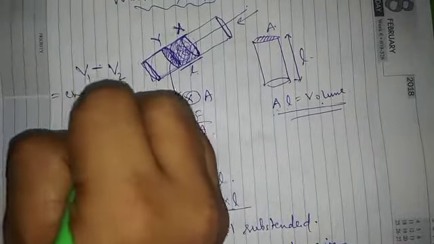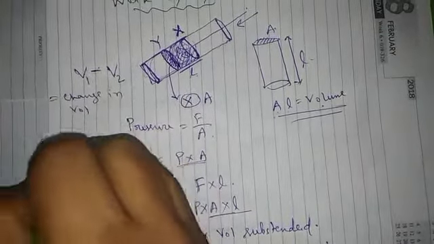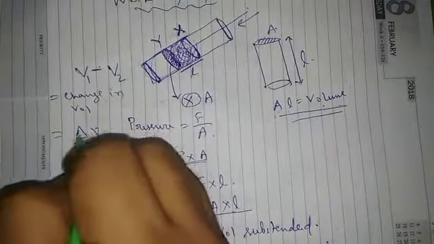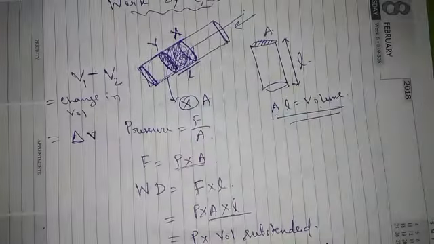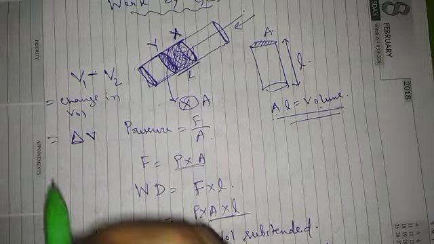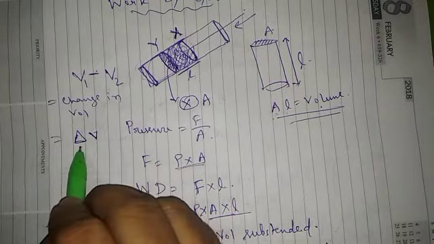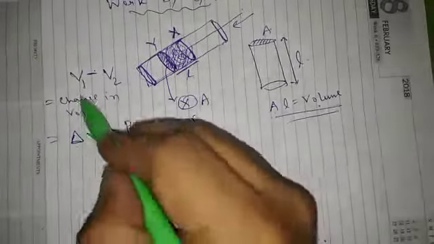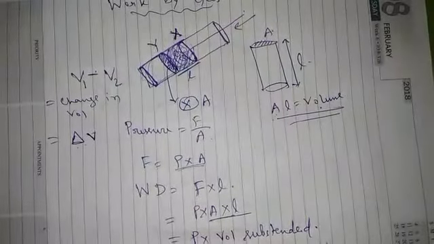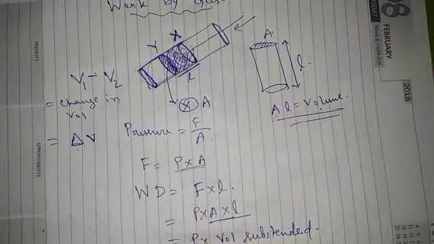This is called change in volume, and it is represented with delta V, where delta means change. Whenever we calculate a change, we use delta. So delta V is V2 minus V1. So we have written here delta V. Thank you very much.